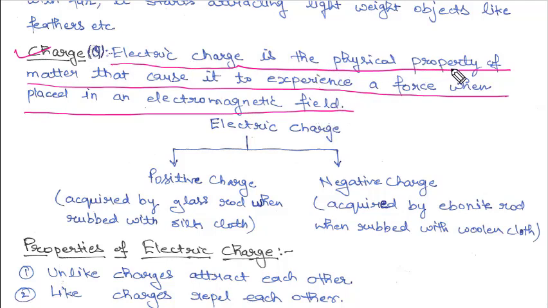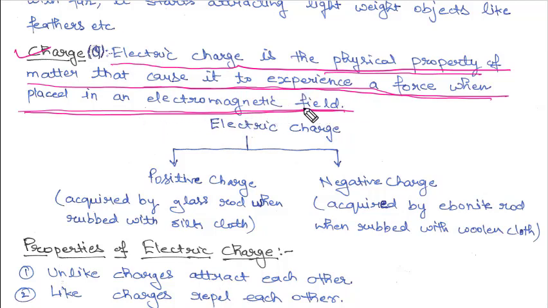Electric charge is a physical property. Now what is the meaning of physical property? Like we know mass is a physical property, density is a physical property, volume is a physical property. Similarly, charge is also a physical property of any matter. Now what is the significance of this physical property? It causes it to experience a force when placed in an electromagnetic field. That means due to this property, whenever a charge is placed in an electromagnetic field,